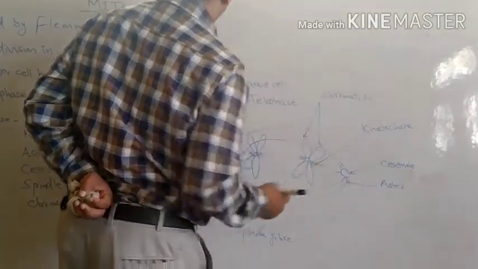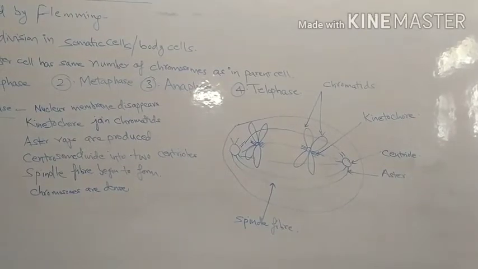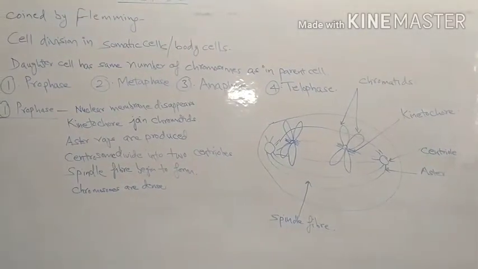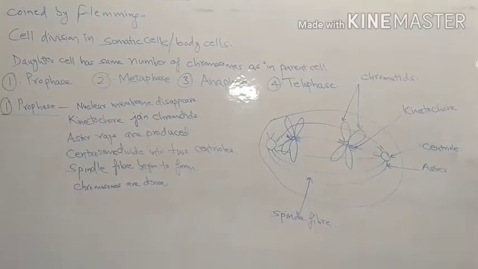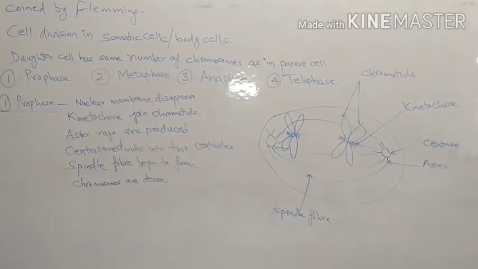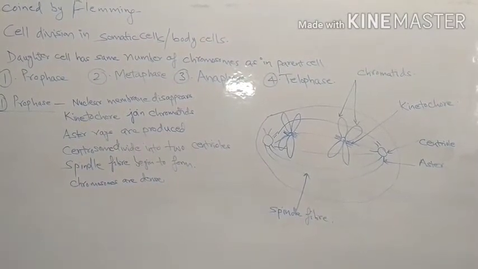So these changes which I have talked about are seen during prophase. Now the chromosomes are arranged on the spindle fiber, attached to it through their centromere, and cell division has started. Prophase is clear.